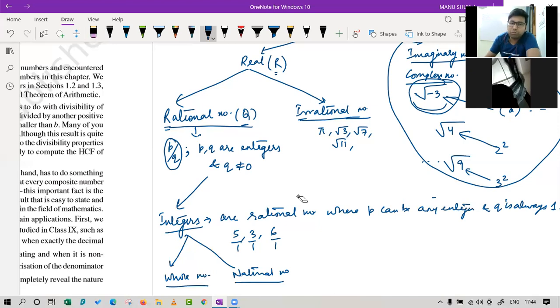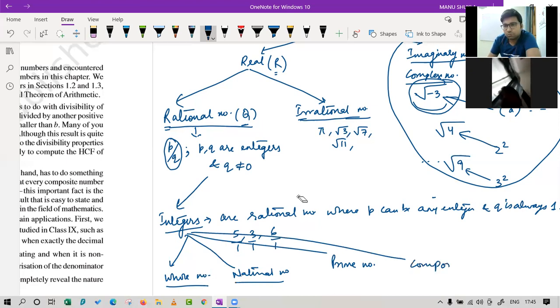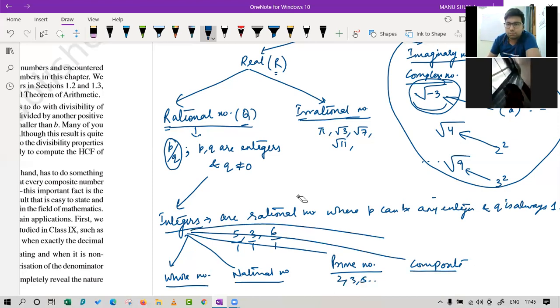Apart from this, you must have studied about prime numbers and composite numbers. What are prime numbers? Prime numbers are numbers which have only two factors, 1 and the number itself. The first prime number is 2, then we have 3, then 5, and so on. Now, what about composite numbers? Composite numbers are numbers which have more than 2 factors, for example 4, 6.